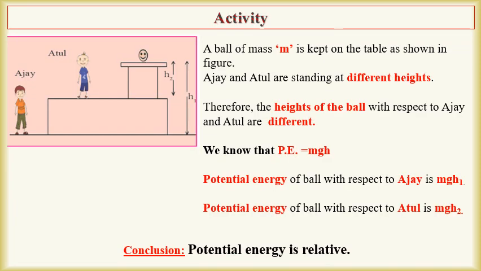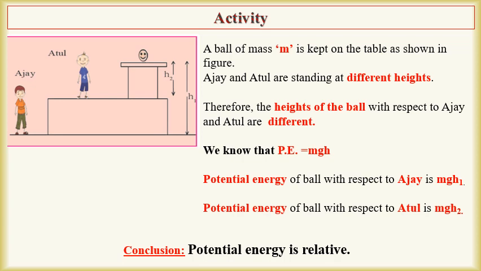Let us learn about potential energy. As you can see, a ball of mass m is kept on the table. Ajay and Atul are standing at different heights. Therefore, the heights of the ball with respect to Ajay and Atul are different. We know that potential energy is equal to mgh.